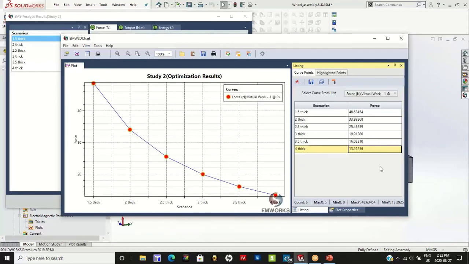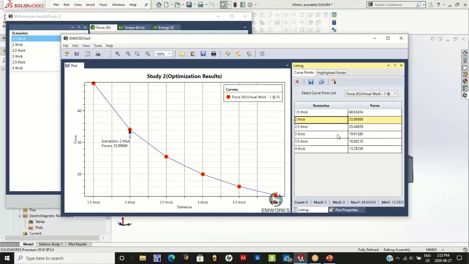Let us say that our requirement needs around, say, 30 newtons of gripping force. Then we can actually figure out that both 1.5 millimeter and 2 millimeter thickness provide us a 30 newton gripping force for this wheel. So we can now select a slightly thicker one, which is 2 millimeter thickness protective layer, that can protect the wheel much more effectively than a 1.5 millimeter thickness.